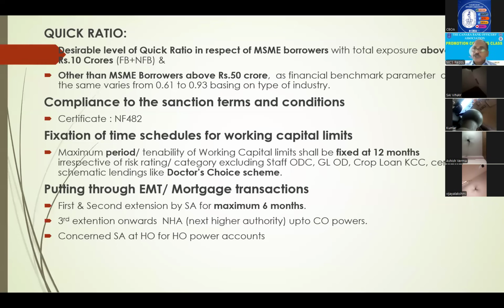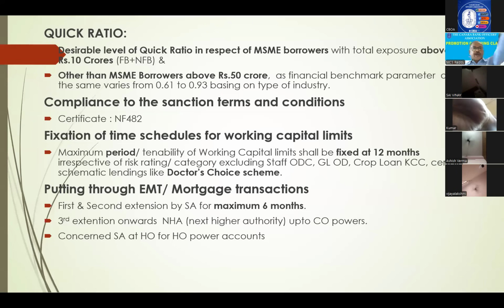While sanctioning, we are looking at so many parameters: debt equity ratio, debt service coverage ratio, fixed assets coverage ratio, like that. So this ratio also you see while sanctioning. This is what the Ministry of Finance has told. It is introduced for non-MSME 50 crores and above, and MSME above 10 crores. They have given various ratios starting from 0.61 to 0.93. This is the desirable quick ratio. What is this quick ratio again? Current assets minus inventory divided by current liabilities. Normally the current ratio is 1.33, so minus inventory we have to calculate. That is why it is always less than 1 only, because you are removing inventory.